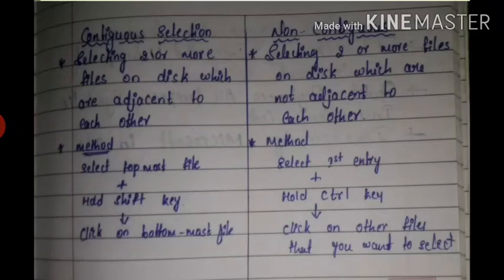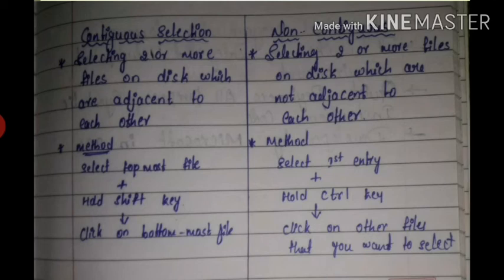Contiguous selection is selecting two or more files on the disk which are adjacent to each other, one after another. Non-contiguous selection is selecting two or more files on the disk which are not adjacent to each other, not one after another, but in a random way.